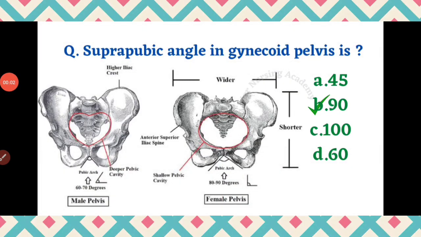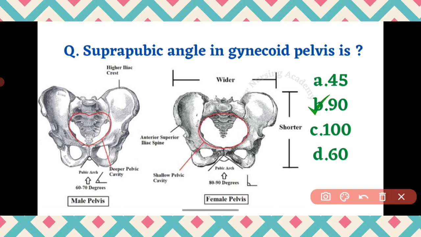The next question we are going to see is suprapubic angle in gynecoid pelvis. 4 options they have given here: 45, 90, 100 and 60. So where is the suprapubic angle? You can see this is the pubic region, this is the pubic bone. And this area is called as what?